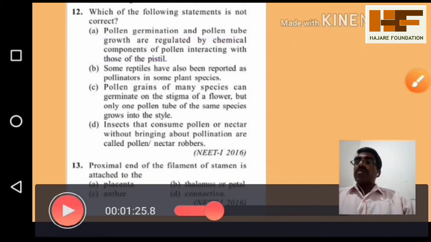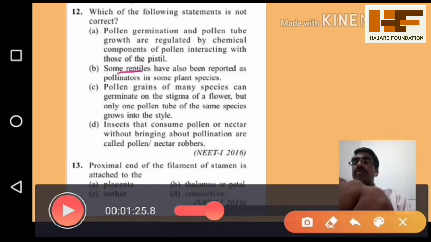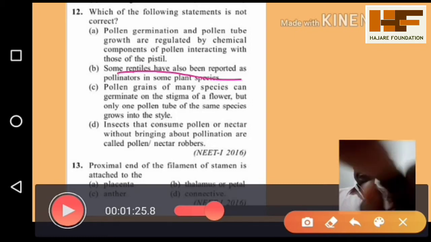Some reptiles have also been reported as pollinators in some plant species. Yes, pollination takes place with the help of reptiles also. Then, pollen grains of many species can germinate on the stigma of a flower, but only one pollen tube of the same species grows into the style. Here is the logic.